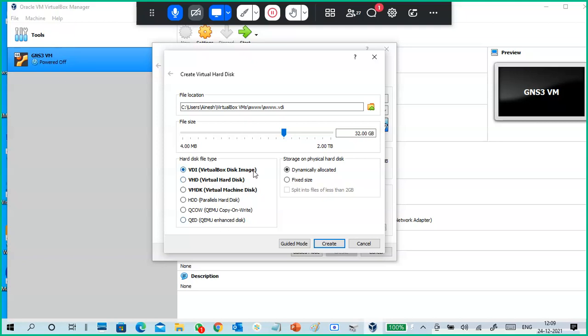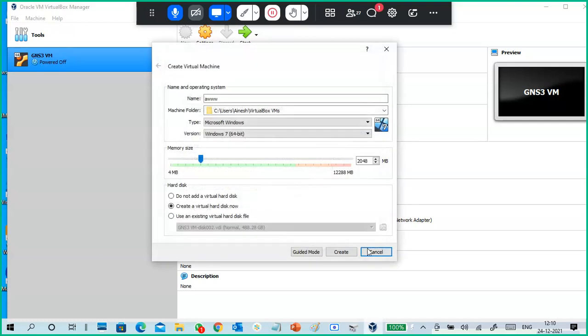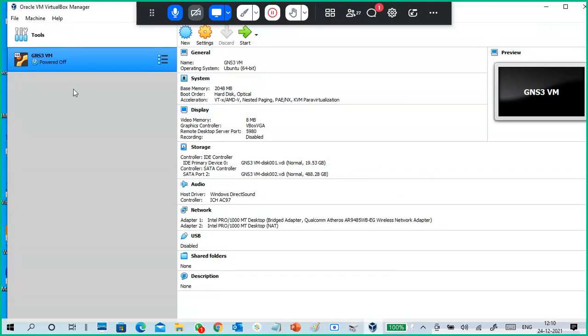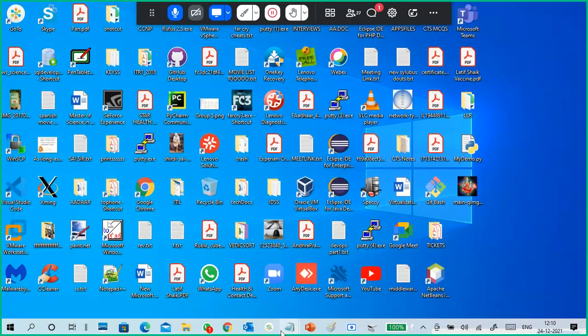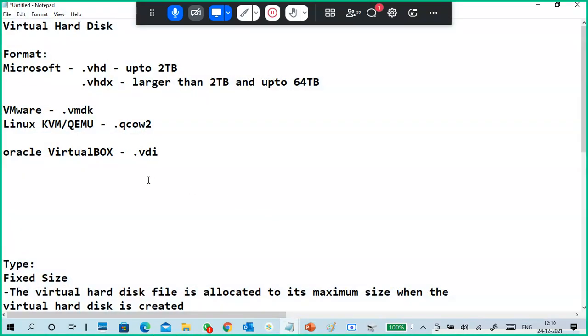Okay guys, but it is a VirtualBox image. I didn't create it, see, I cancelled it. So it is VirtualBox disk image. And QEMU copy on write, the meaning is copy on write.